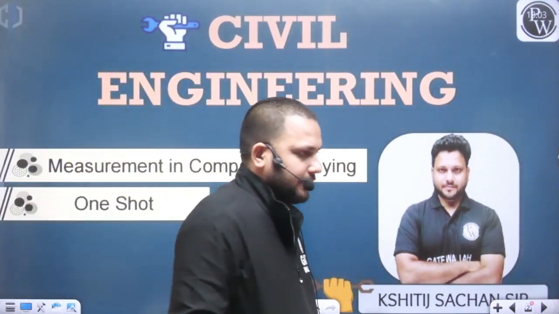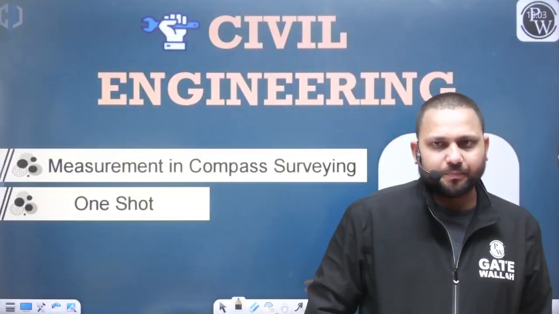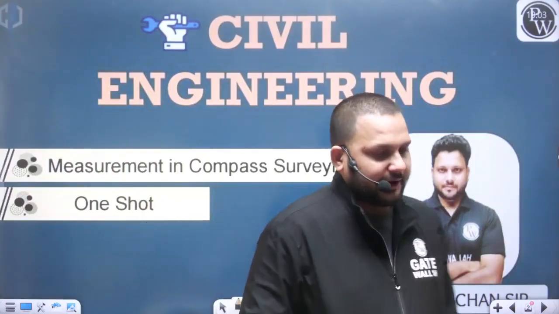Okay. So I hope you all are good and preparing well for your exam. And in the last class, we were discussing the topic that was compass surveying. And in the last discussion, we have discussed the various types of compass. We have discussed some important terminology like bearing and meridian, the true meridian and the magnetic meridian. And related to that, we have measured the bearings, and that was true bearings and magnetic bearings.